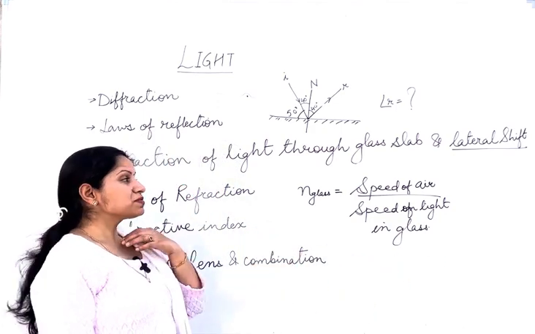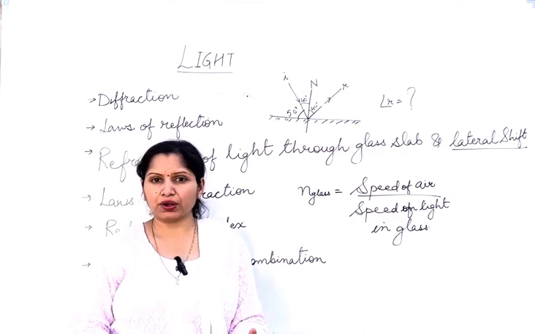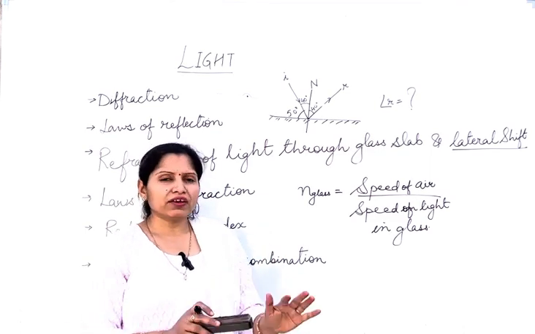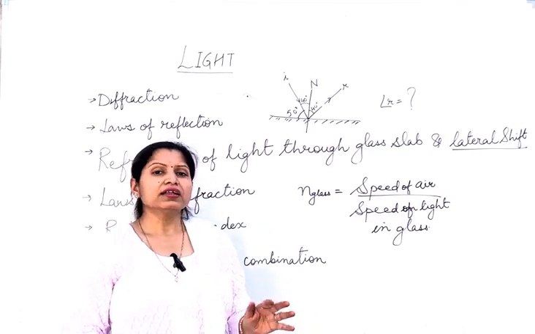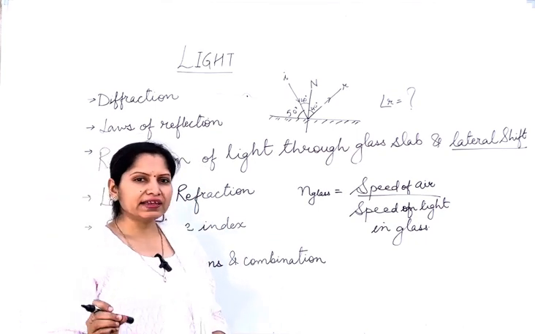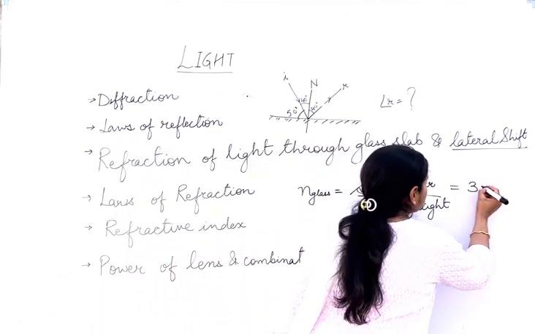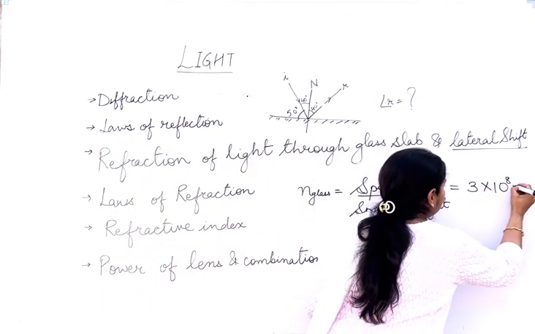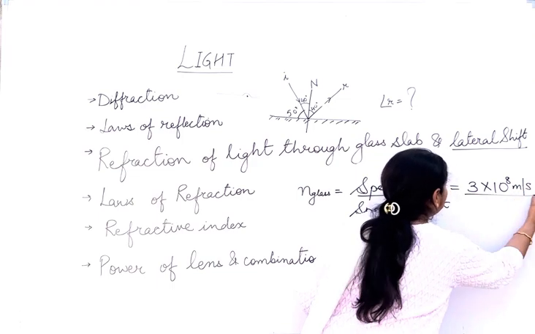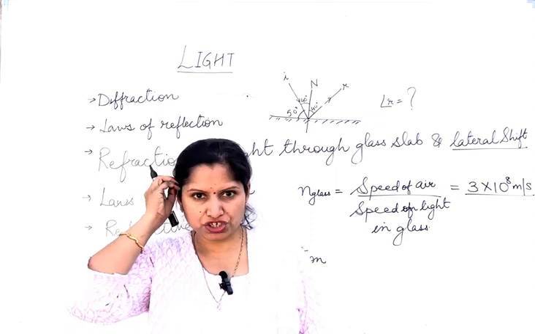Now, speed of light in vacuum, you have to remember that value. That will never be given in the question. The speed of light in vacuum is 3 into 10 to the power 8 meter per second. That you have to learn by yourself. That will probably not be given in the question.